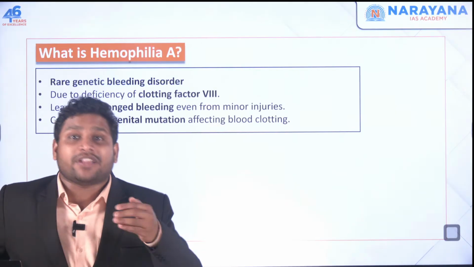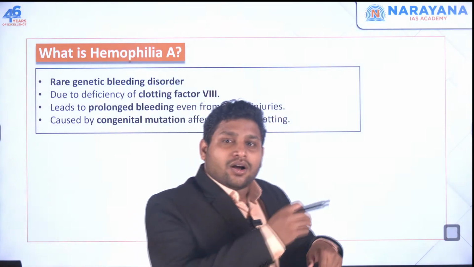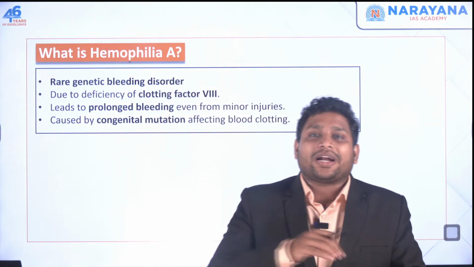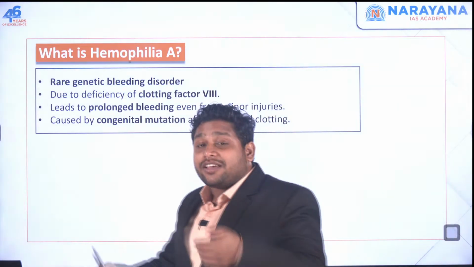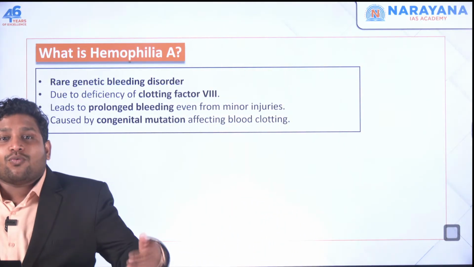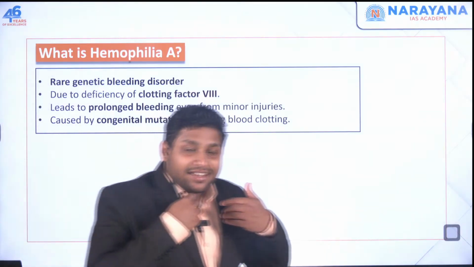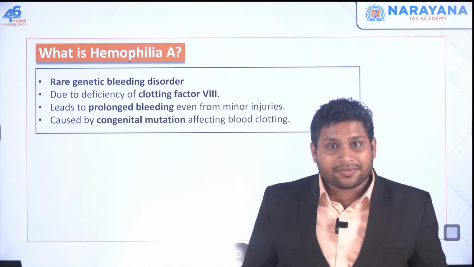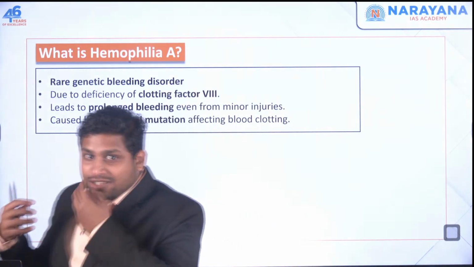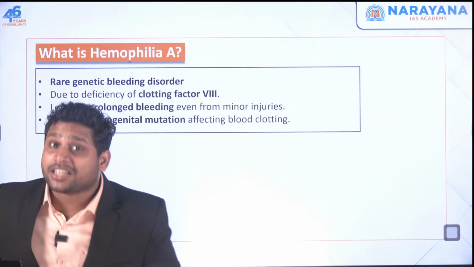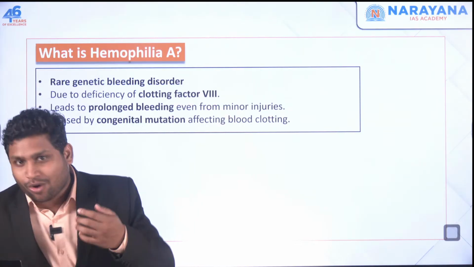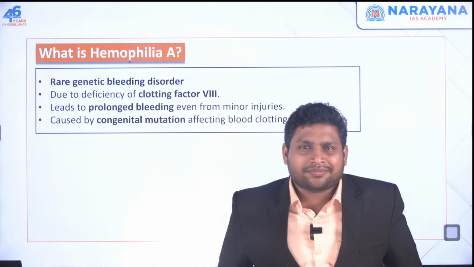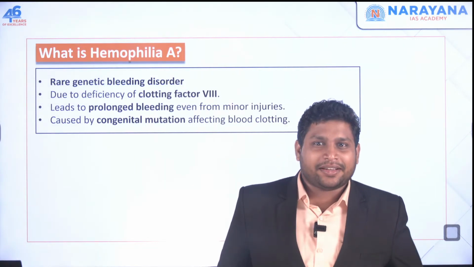If blood clotting will not take place, what will happen? All the blood in your body will start coming out. It will not stop, it will continuously come out. Now what will happen if there is no blood in your body? Whatever oxygen you're taking won't reach any part of your body. It is the job of blood to take this oxygen to every single cell, every single part of your body. If this oxygen doesn't go there, you can't expect your body to function. So you will die. To be specific, you will die.